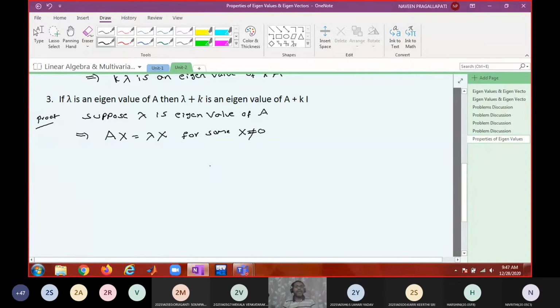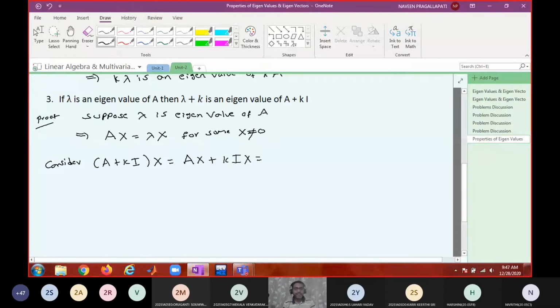Then I want to show that lambda plus k is an eigenvalue of A plus KI. How do I show that? You consider this matrix, A plus KI, into x. Then by the distributive law I can write it as Ax plus k into Ix.